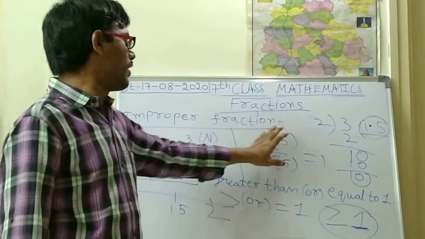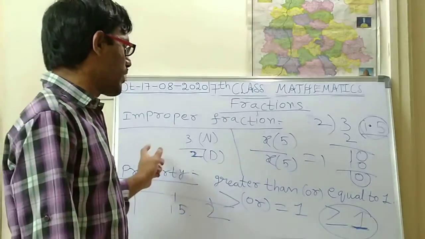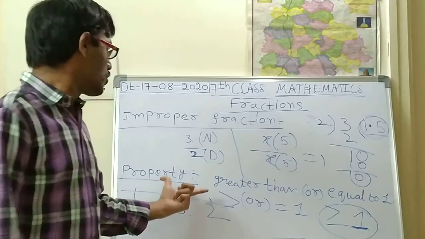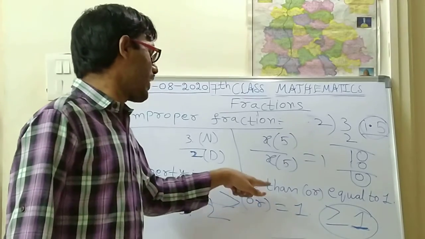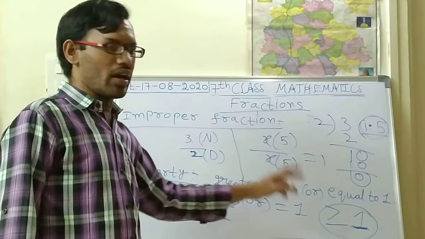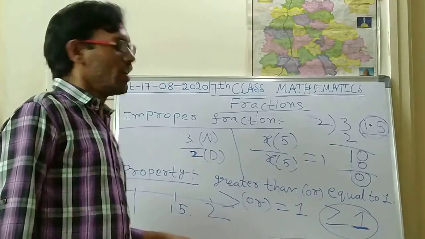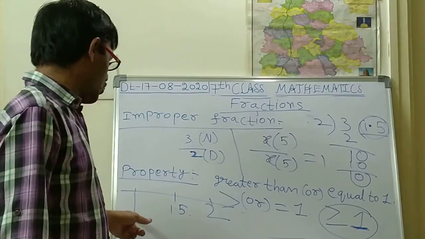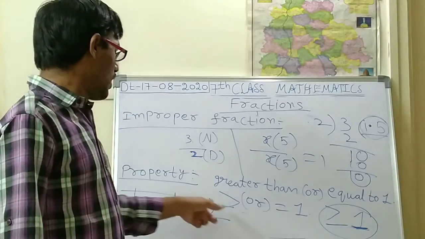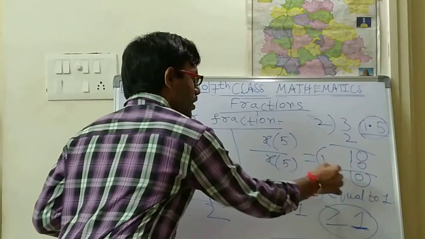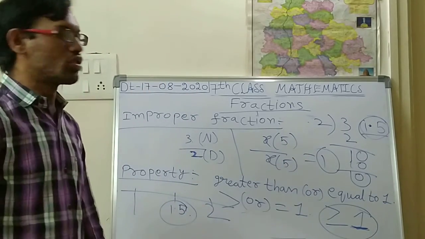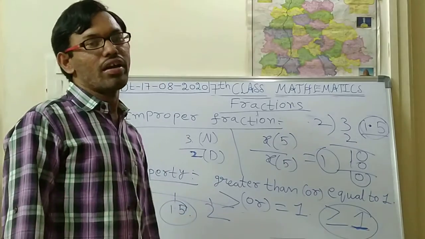That is the definition. And what is the property? The value of an improper fraction should always be greater than or equal to 1, and this is the symbol. Every time it should be either exactly equal to 1 or greater than 1. So this is about improper fractions.